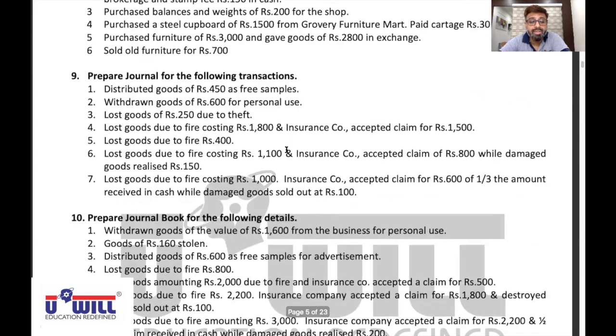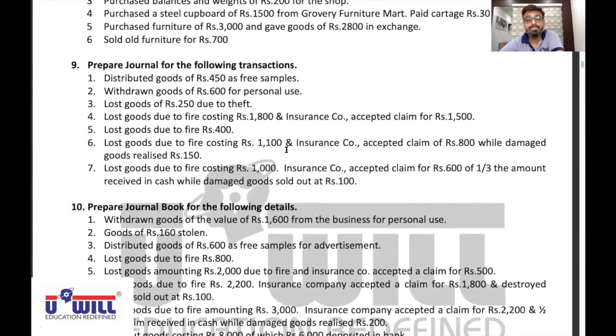Yes, question 9. Which transaction? 7th. Lost goods due to fire costing rupees 1,000. An insurance company accepted claim for rupees 600, of which 1/3 amount is received in cash, while damaged goods sold out for rupees 100. Now I told you you'll go reverse if you remember. So damaged goods sold out for what amount? 100.